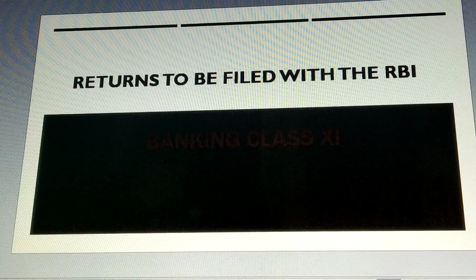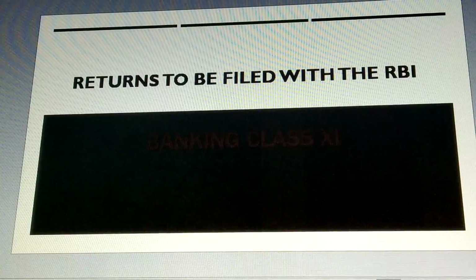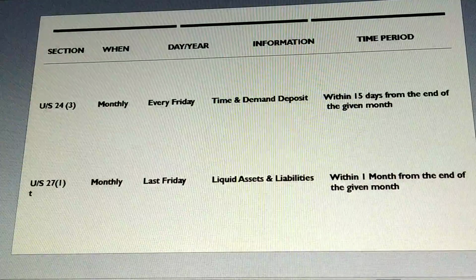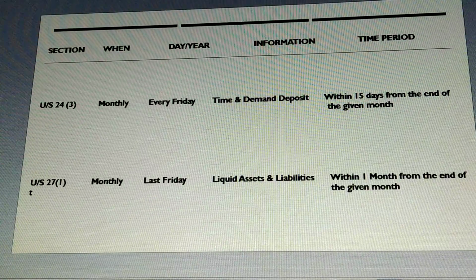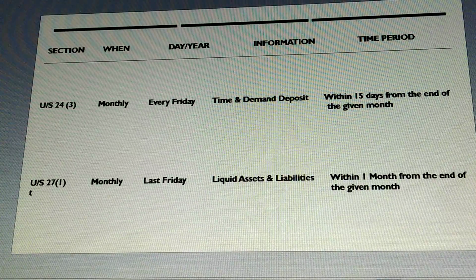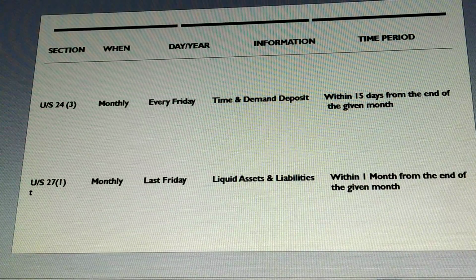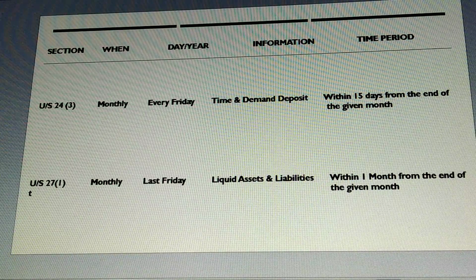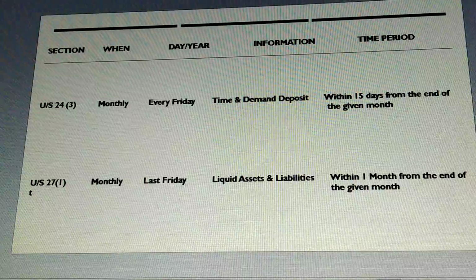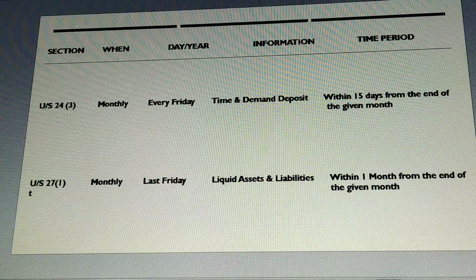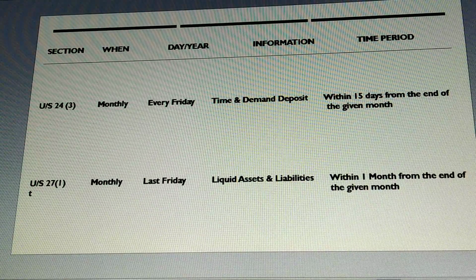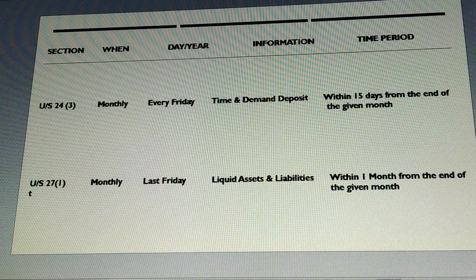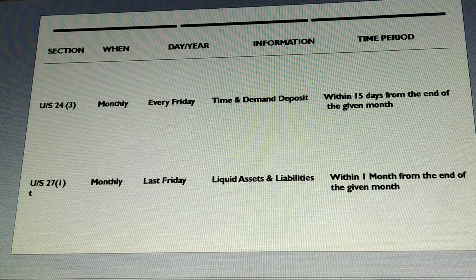Now, we'll start with the actual answer as per the section. Student, I have put it in table form so that it is easy for you all to study. First we'll take section 24(3). I have put it under certain headings. You can see one heading I have made as section.